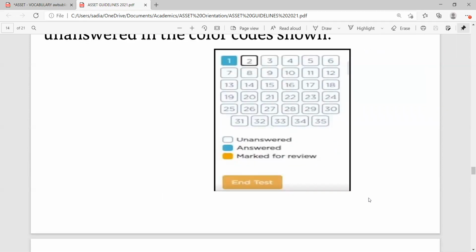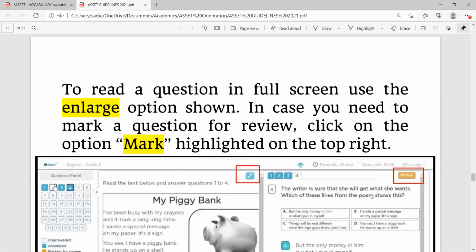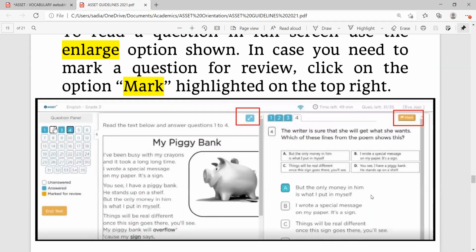If you have finished the test and you're very sure that all the answers are correct, then you may inform your invigilator and click on end test. To read a question in full screen, use the enlarge option shown. In case you need to mark a question for review, click on the option mark highlighted on the top right.